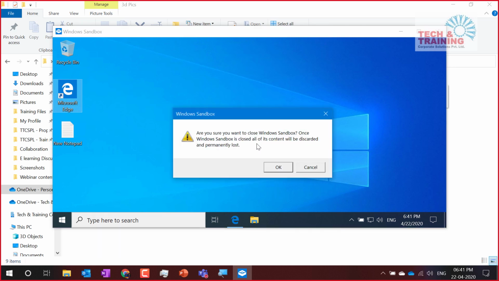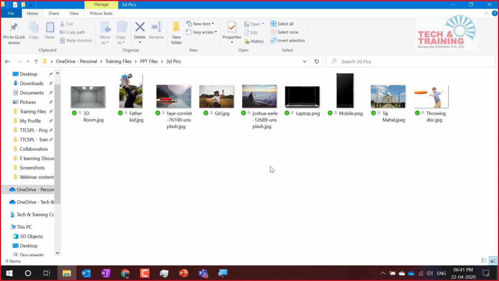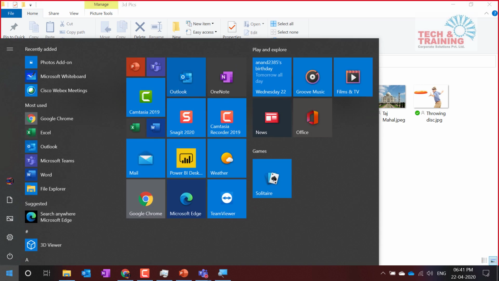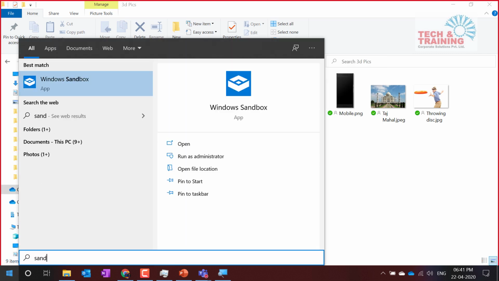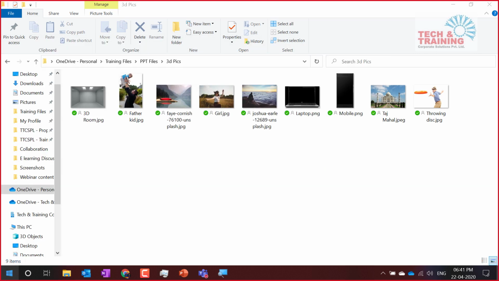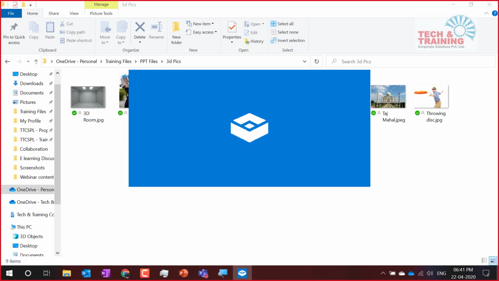Once Windows Sandbox is closed, all of its contents will be discarded and permanently lost. So when I close it, that means, let's say your system got infected with a virus, and that was the most harmful virus. No worries. You have opened Sandbox, and Sandbox is nothing but a secured environment. You go back to Sandbox, press Enter, and it is again going to launch the same screen. And this time you will not find that notepad available there.